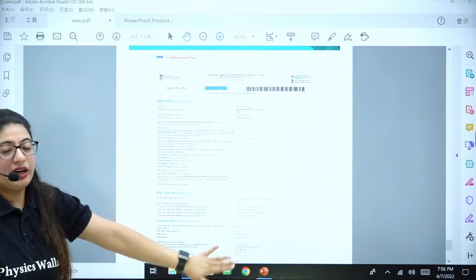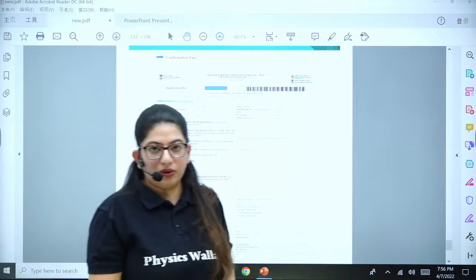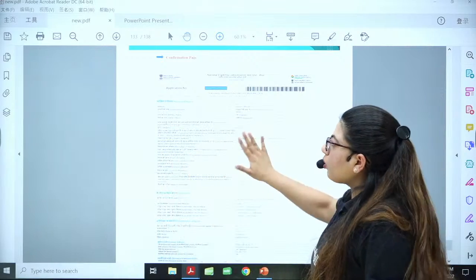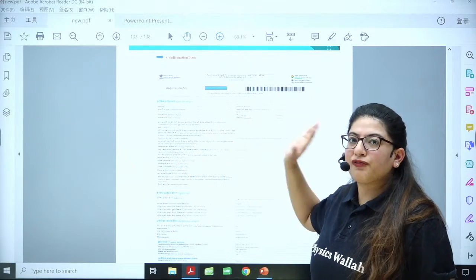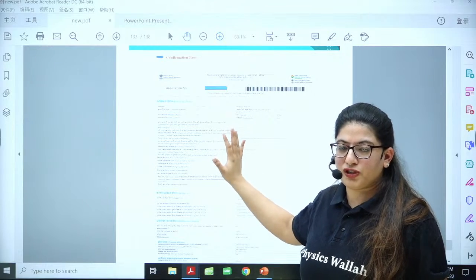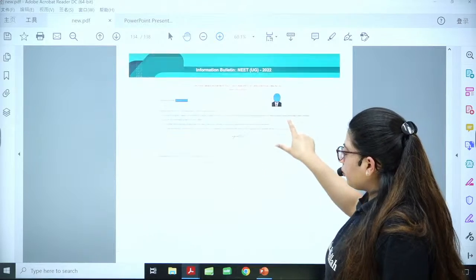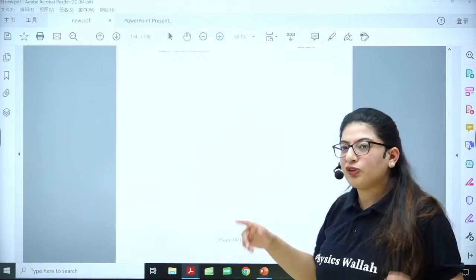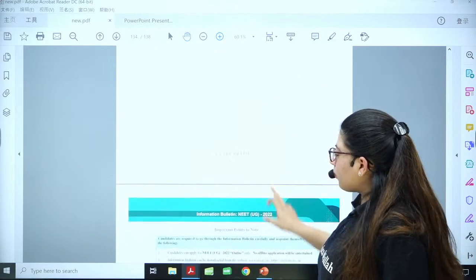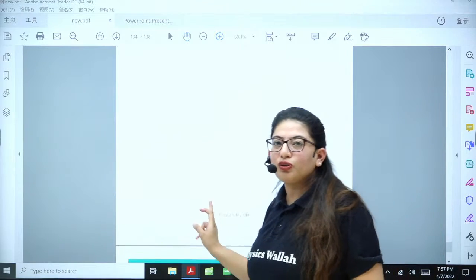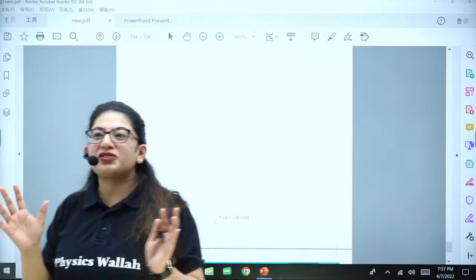confirmation page. Take a printout of it. Take a printout of this confirmation page, take a photograph of this confirmation page. All right, guys, this is the form that you have filled, and eureka and hooray, you have filled your application form, one step nearer to your aim. Okay, so this was all the things.